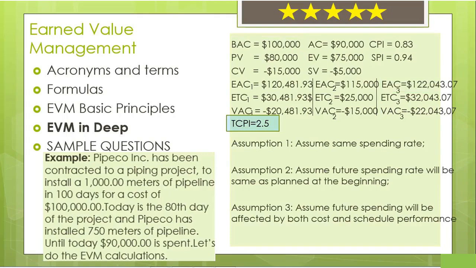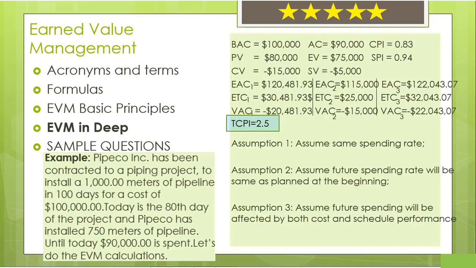To complete performance index, TCPI, equals 2.5. To complete performance index is the future cost performance index we should have for our future spending to complete the project within the budget. TCPI equals 2.5 means if you want to complete the project within the budget, which is $100,000, our future cost performance index should be 2.5. By only looking at this index, since it is greater than 1, we can conclude that our project is over budget right now. This is bad.